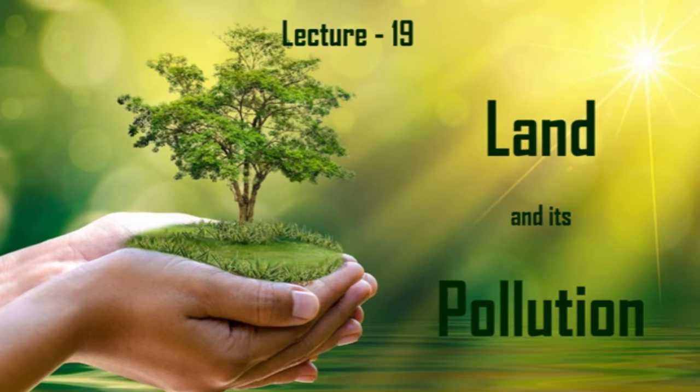Now this is lecture 21, which means you have already come across 20 lectures of this particular course, which is a big thing, right? And in these 20 lectures, you have come across the general part of the environment, in which you have seen multiple things. By multiple things, I mean that the general part deals with ecology and ecosystem.